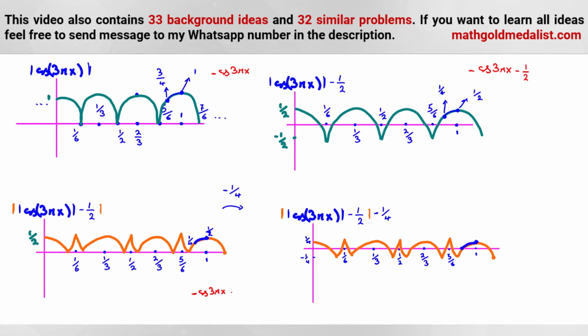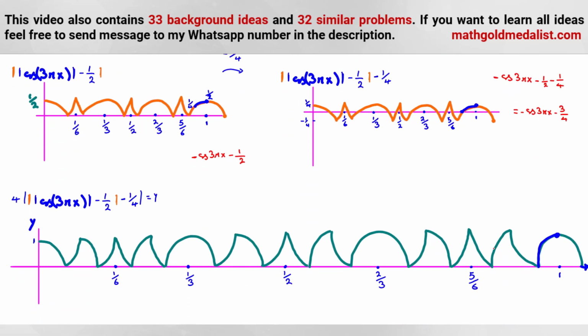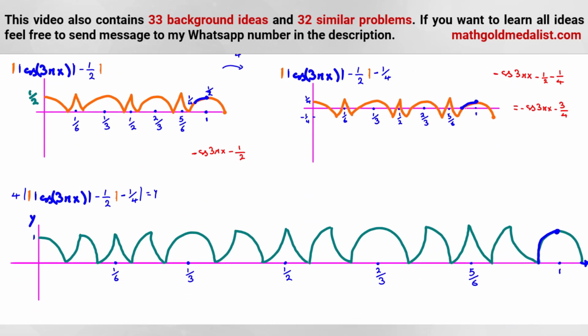We should consider again this one, the same function. Now after that, we subtract 1 over 4. So negative cosine 3 pi x minus 1 over 2 minus 1 over 4, which is negative cosine 3 pi x minus 3 over 4. Now, in the next step, it considers absolute value because it is on top of the x-axis, so it will be itself. And then we multiply by 4. So it will be negative 4 cosine 3 pi x minus 3 when we multiply by 4.